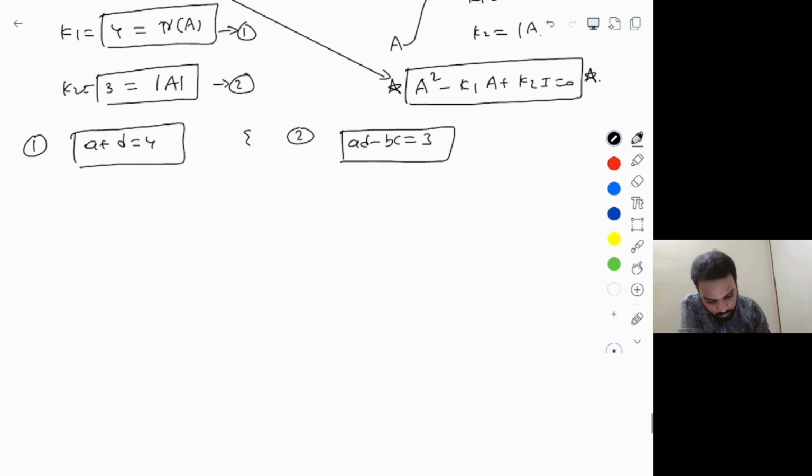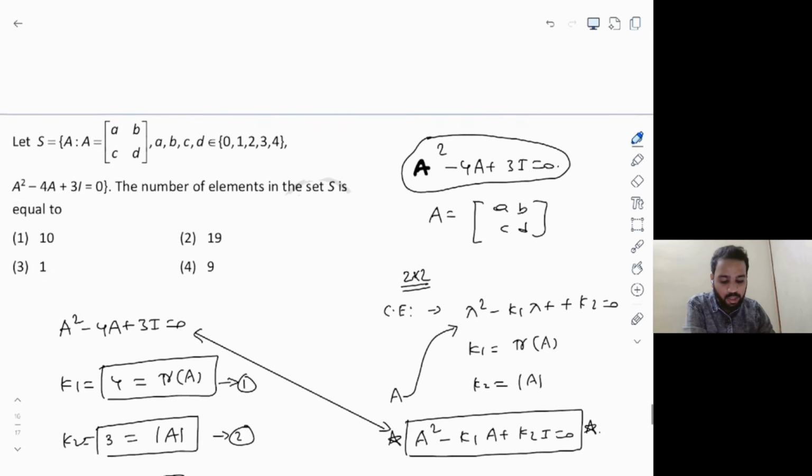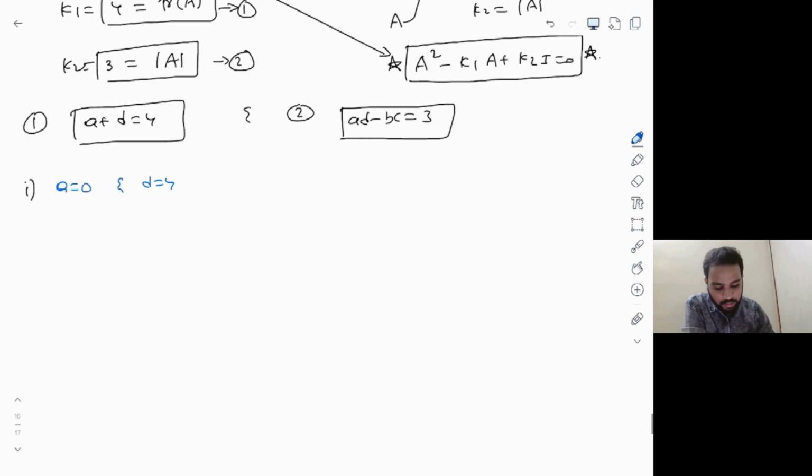First case, observe very carefully, let me take a is equal to 0 and d is equal to 4, right? Because if a plus d is equal to 4 and a, b, c, d can belong to only 0, 1, 2, 3, 4, one possibility is a equal to 0, d equal to 4. And this obviously implies the second equation changes to minus bc is equal to 3.